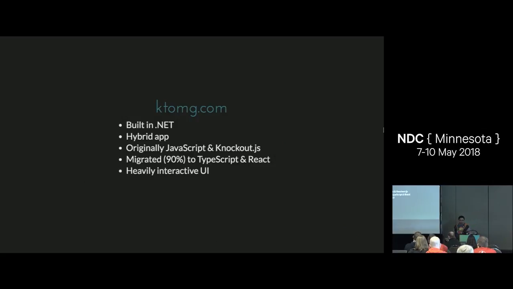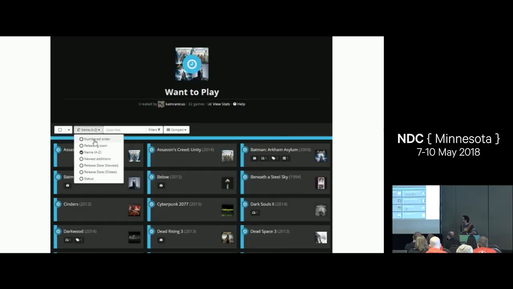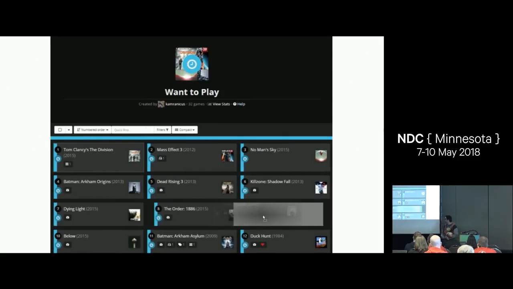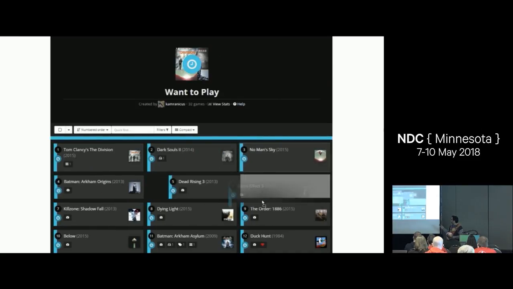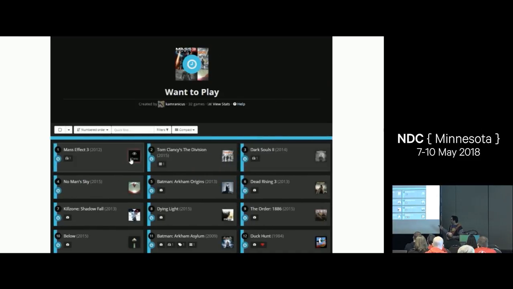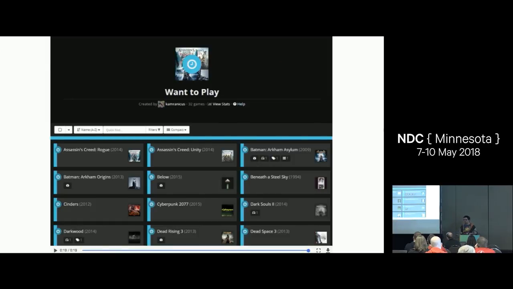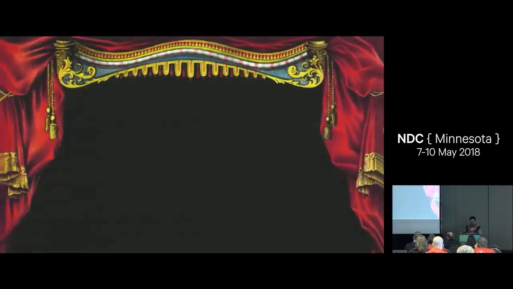I chose React because it's a heavily interactive UI. This is an example of sorting your game collection. And this is the React version, so I'm using some fancy animations. You can see that people can pick whether or not they want to prioritize certain games in their backlog. But then when they switch to a different sort, the icons change and a lot of the props and rendering changes. I was running into performance issues with this because it is supposed to support thousands of games in your game collection, and React is allowing me to do this type of thing. And that's live, right? So React is super powerful for that.